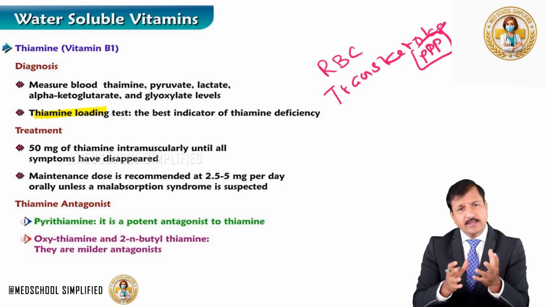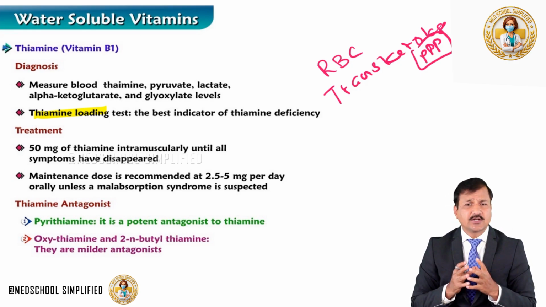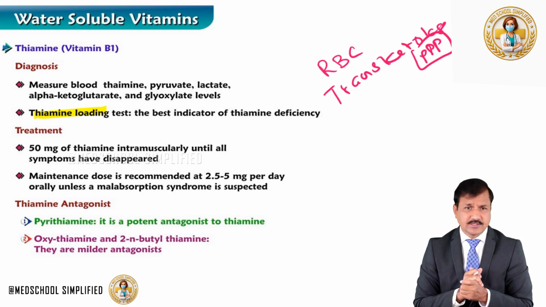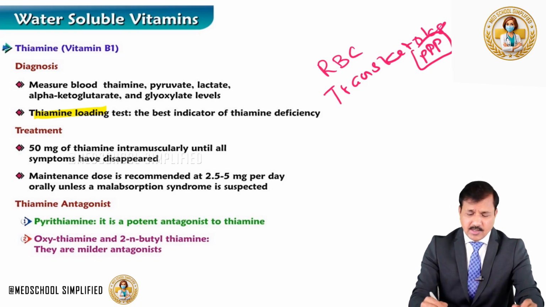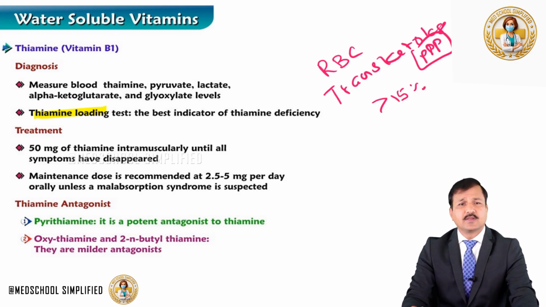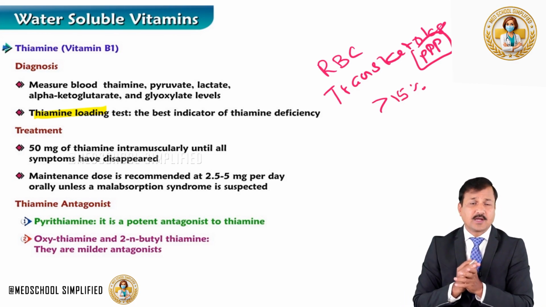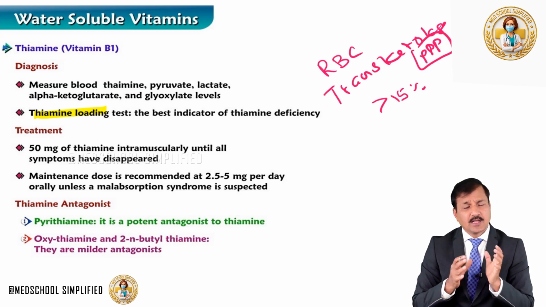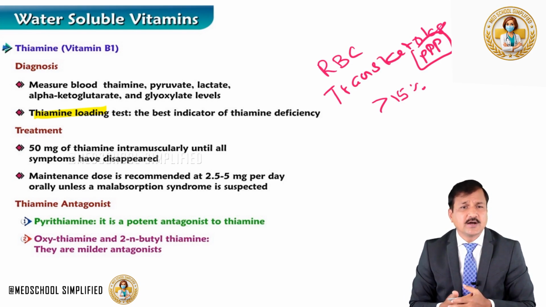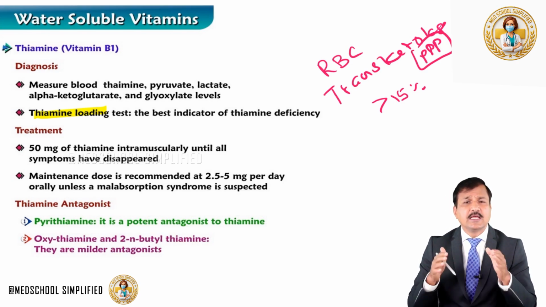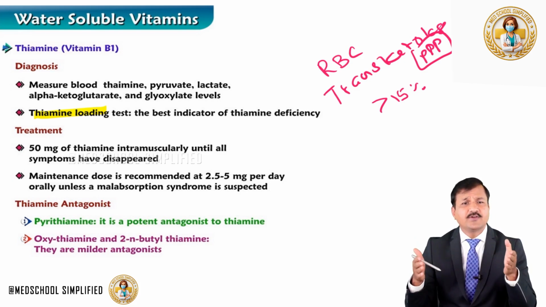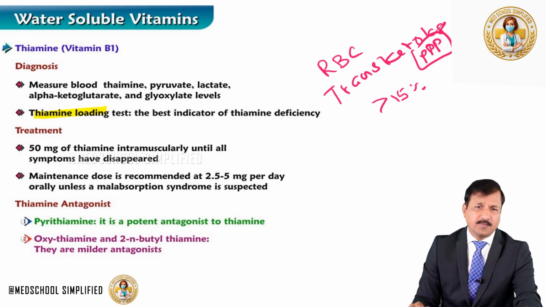So before loading, what is the erythrocyte transketolase activity, and after loading, what is it? Any increase of more than 15% in transketolase activity after thiamine loading compared to the before-loading activity definitely indicates there is a deficiency. So it's a definitive marker of thiamine deficiency.